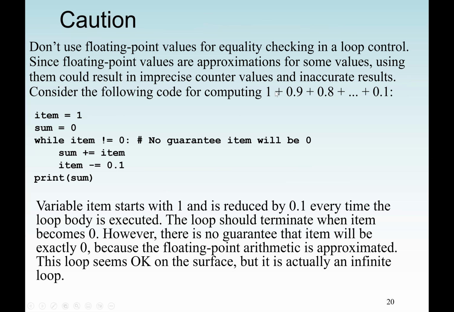Now, the most important thing the book mentioned here, which I think is very rare, is that you are going to write a loop and use your counter variable as a decimal value. Because with decimal values, you have to be careful how many decimal places you want. We can have 0.1, next can be 0.2, or it can be 0.11. So because of that, they say don't use floating point values for equality checking in the loop control, since floating point values are approximations for some values.